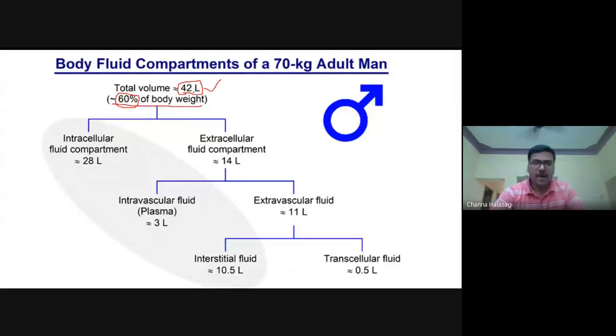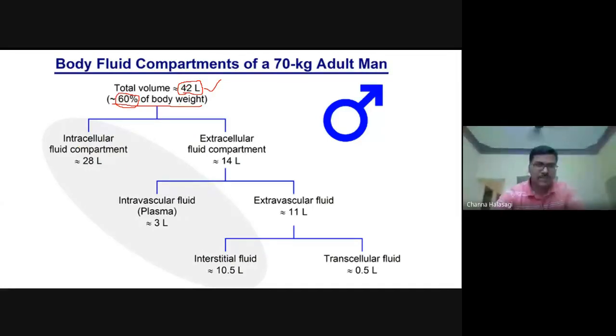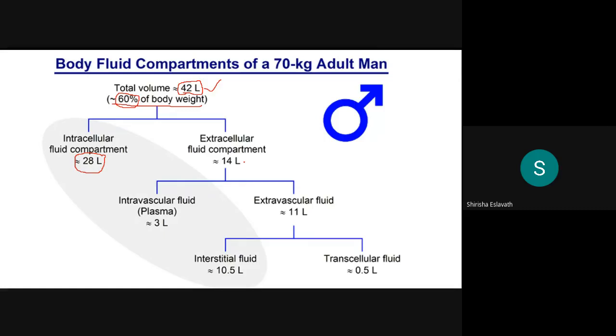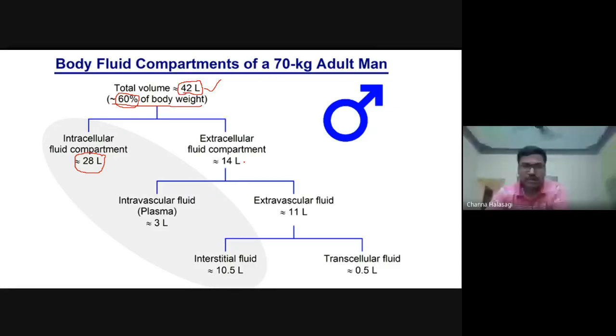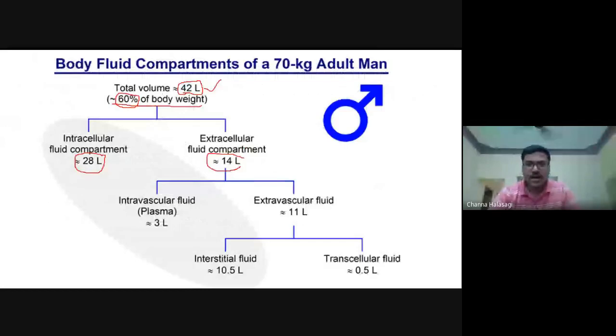Now you divide. Out of this 42 liters, how much is in the intracellular compartment? Looking at the previous slide, it was 40%. So 40% of 42 is 28 liters. And the remaining, how much in the extracellular compartment of the total volume? 20%. So remember this, 20%, that is 14 liters is present in the extracellular compartment.